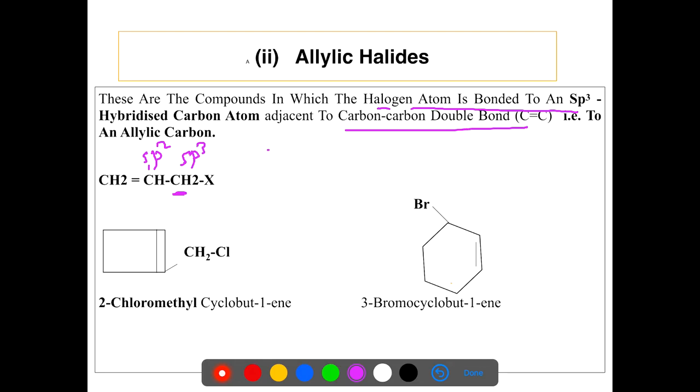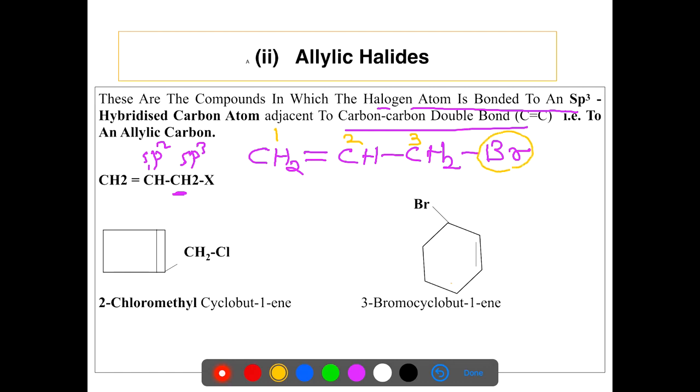I will write one of its formulas, CH2=CH-CH2Br, for example. Now in this compound we will give more preference to the double bond, the alkene. So we start numbering from the side of the double bond. The numbering is 1, 2, 3.